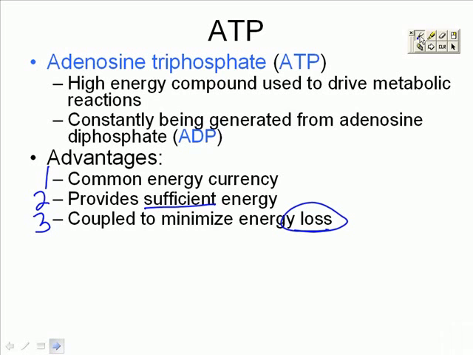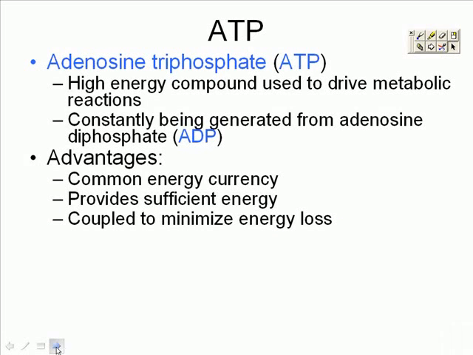Therefore, energy is not really lost out into the environment. Now remember, we can't destroy energy or get rid of it, but we mean lost out into the environment. So the production of ATP, an exergonic reaction, can be coupled with an endergonic reaction in order to minimize our energy loss. Three very important advantages to using ATP.